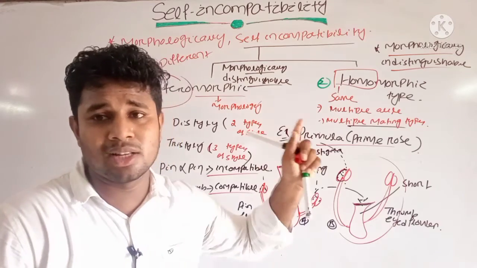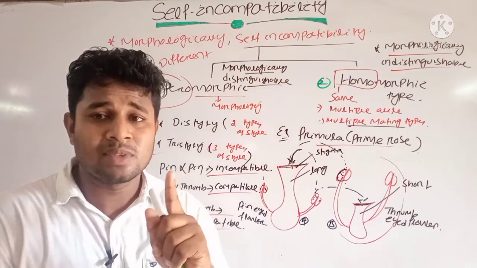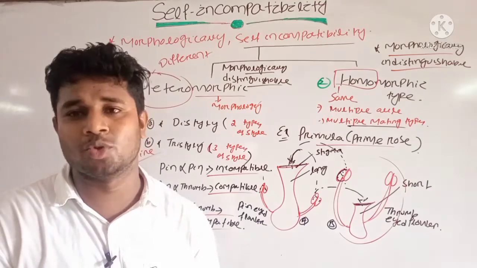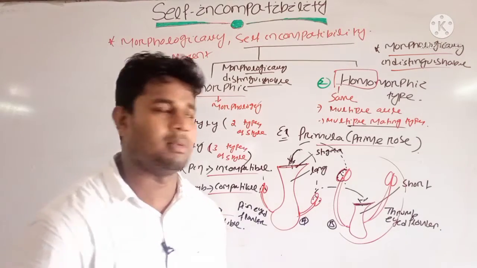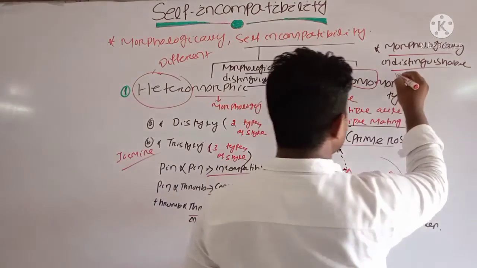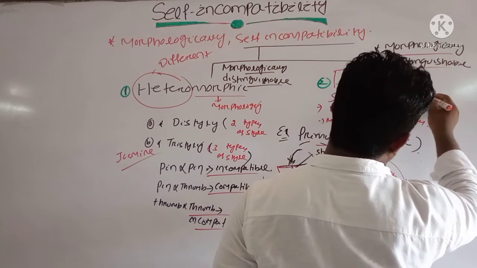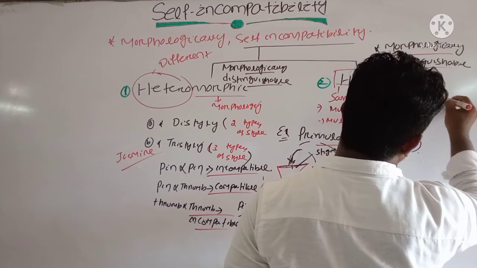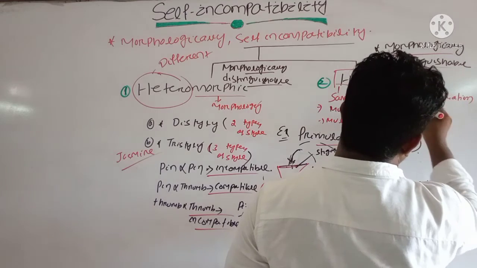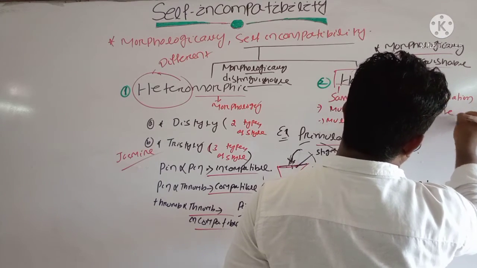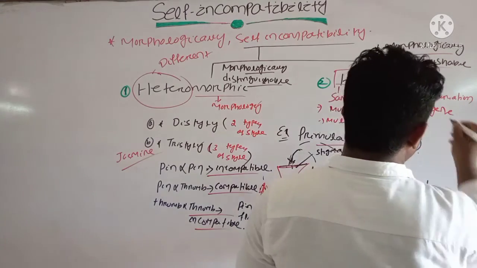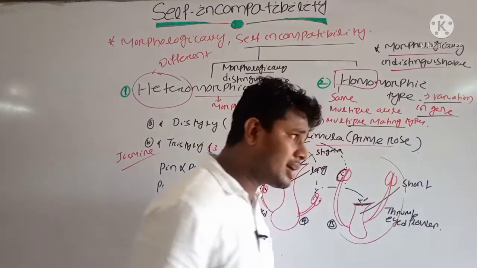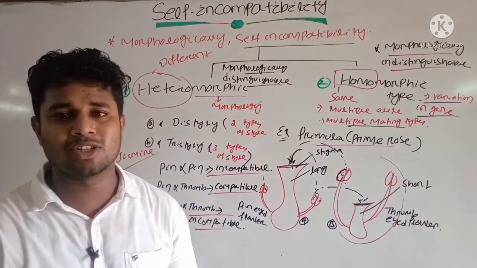Already we have studied in the definition that the plant is the same but the gametes will not fuse, and that is called self-incompatibility. These are morphologically indistinguishable, but there will be variation in genes. Due to the gene variation, self-incompatibility occurs.